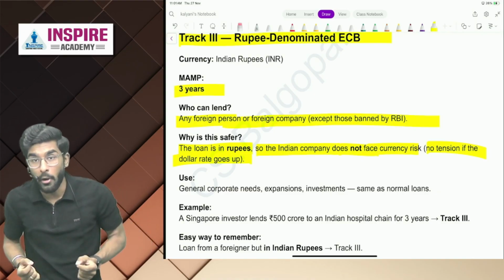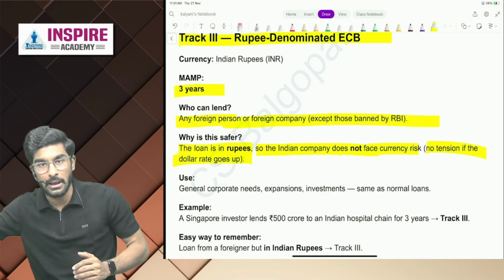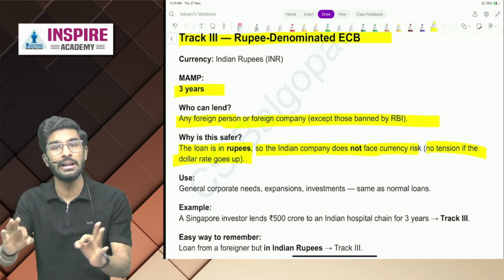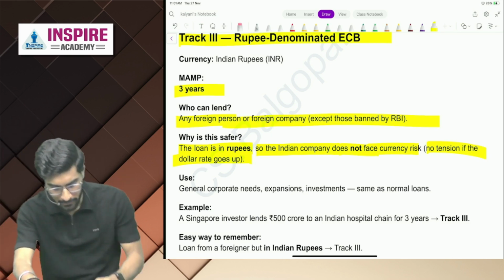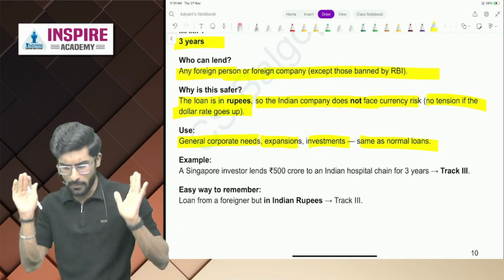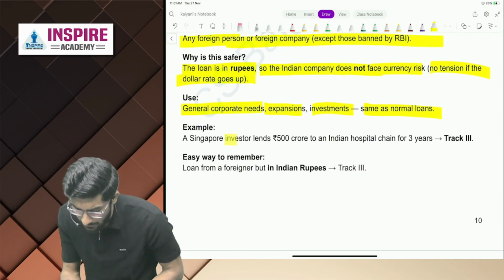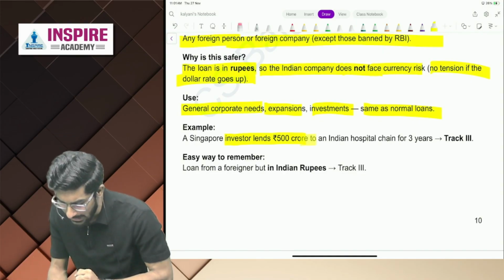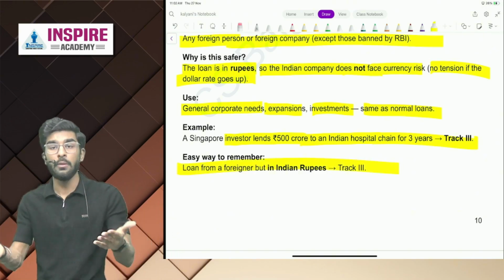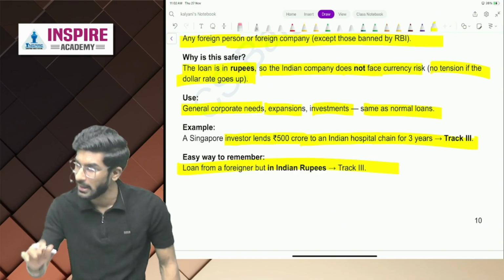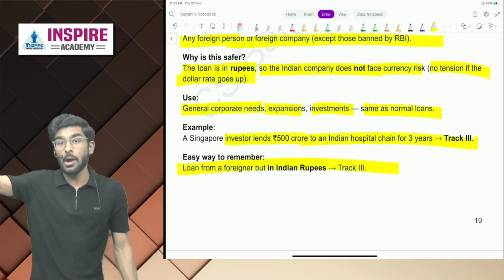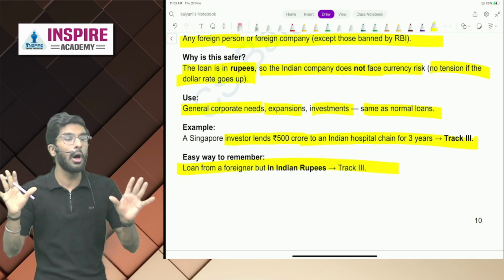Yes or no? Now the important question is, if they are paying us ECB in Indian rupees, then people, there's no currency exchange rate involved, because there's only one currency. Hence, it is very, very safe. Yes or no, people? Now use is general corporate requirements, expansion, investment, same as normal loans. Example is, a Singapore investor lends 500 crores to an Indian hospital chain for 3 years. That will come under track 3. Easy way to remember is, loan from a foreigner but in Indian rupees is called track 3. The reason is there is no currency risk involved. Okay. But in track 1 and track 2, there is currency risk involved. Yes or no, people? That's it.